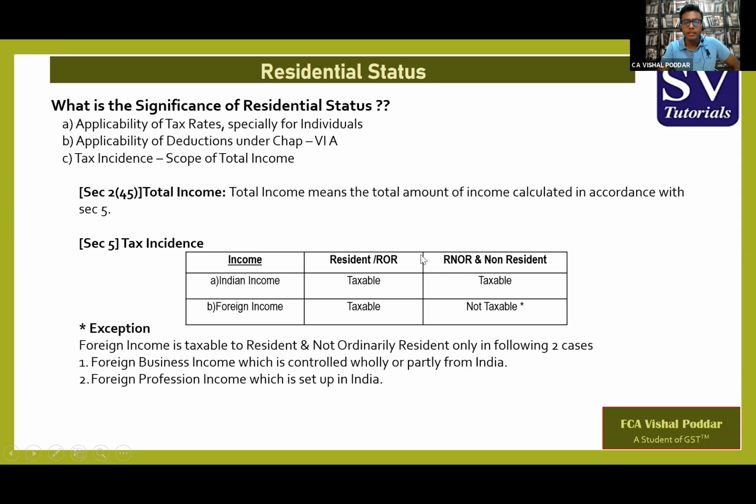Now, deciding this, that is as to you are required to pay tax on what incomes, whether Indian or foreign, is called tax incidence. And this tax incidence is directly linked with your residential status. So this is one of the significances or importances of the concept of residential status. So once we come to know that, okay, for deciding total income, we have to check residential status, now we land up to the computation of residential status, or what are the provisions for deciding residential status. So let us go to those provisions as to how residential status would be decided. Let us check.